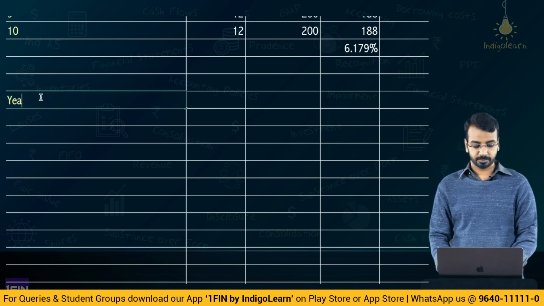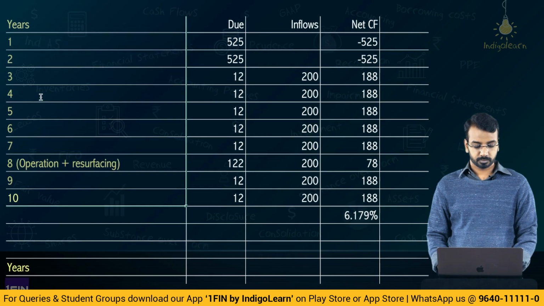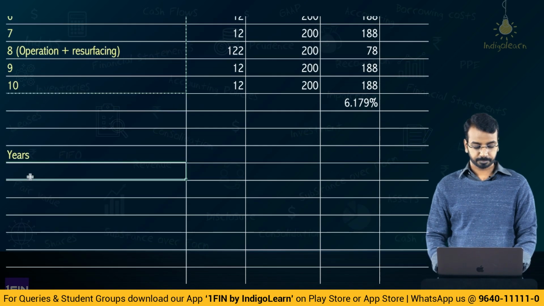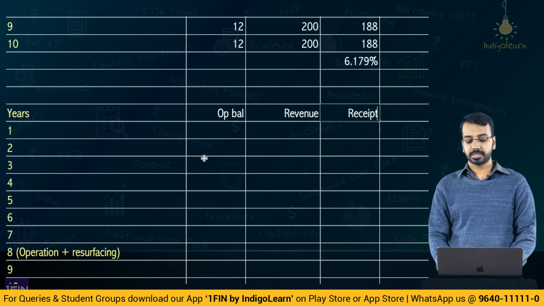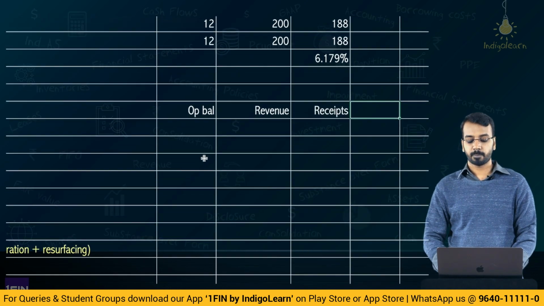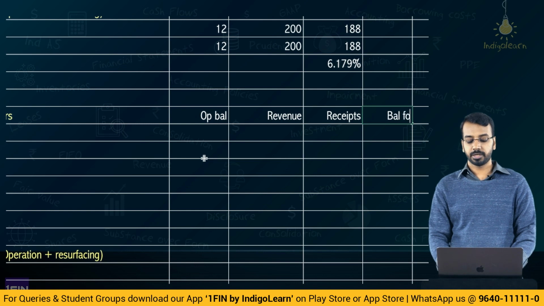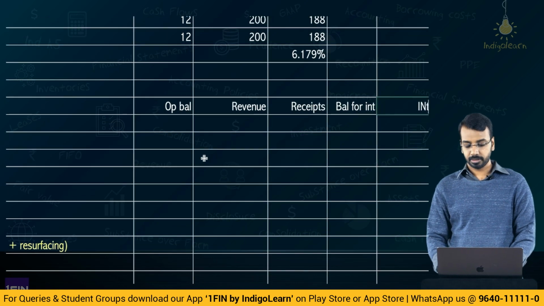Okay. Years. So you have 10 years. Okay. Opening balance each year. Revenue. Receipts. You will get some receipts. Balance for interest and interest.